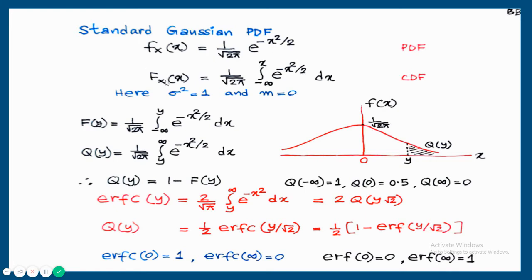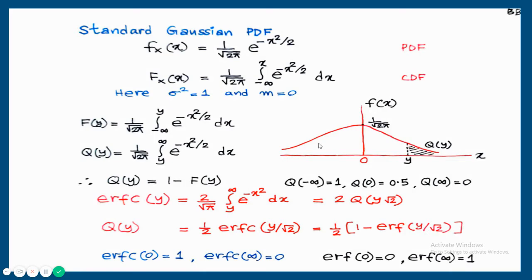And then similarly cumulative distribution function also can be written. So PDF and CDF are written for a standard Gaussian PDF. The only difference with respect to the previous one is sigma square is 1 and m is equal to 0. Due to m is equal to 0, the distribution will be symmetrical with respect to x is equal to 0. That is, with respect to this axis, it will be symmetrical.